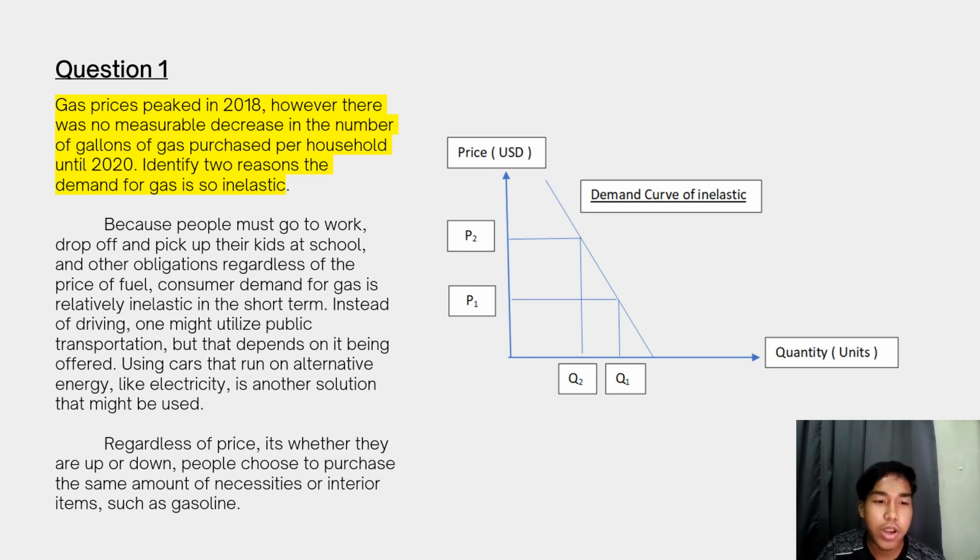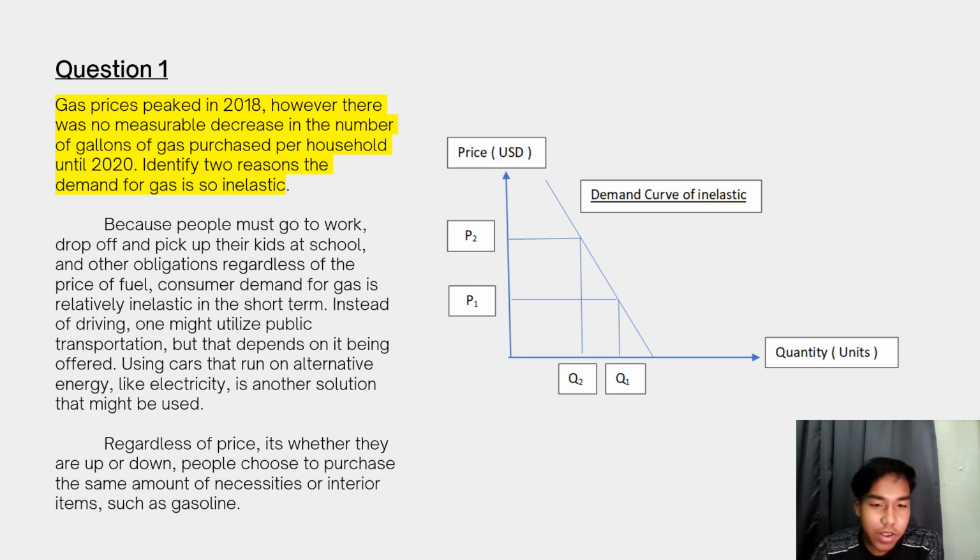Consumer demand for gas is relatively inelastic in the short term. Instead of driving, one might utilize public transportation, but that depends on it being offered. Using cars that run on alternative energy, like electricity, is another solution that might be used.